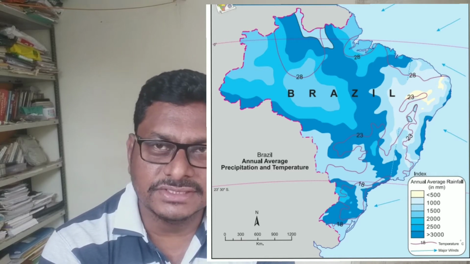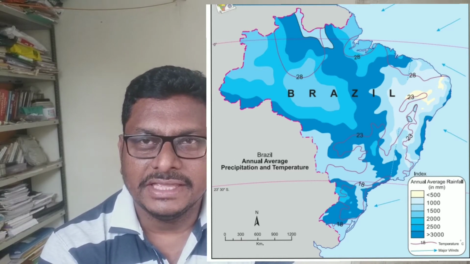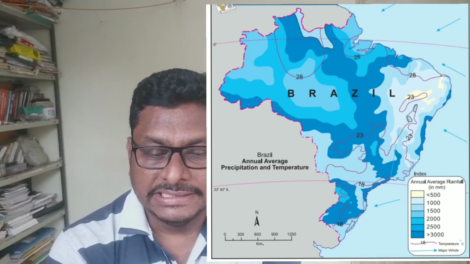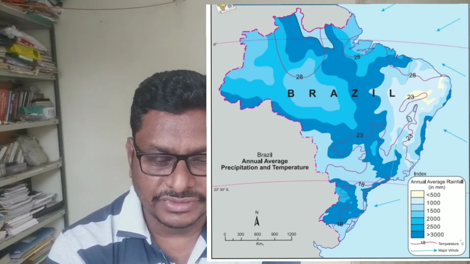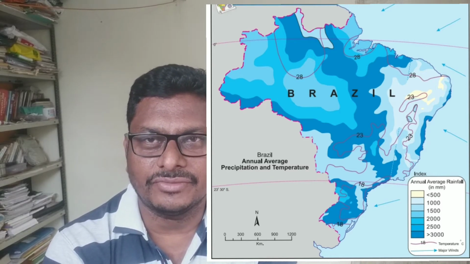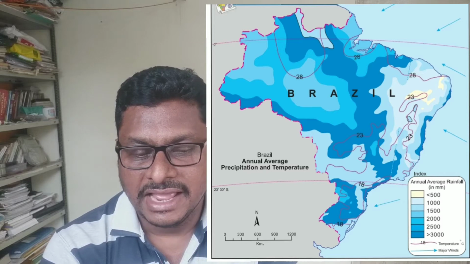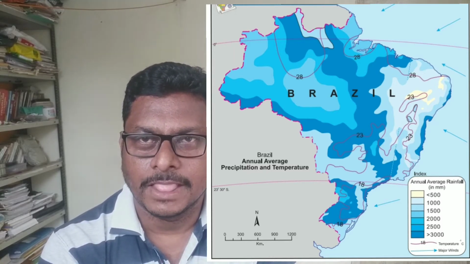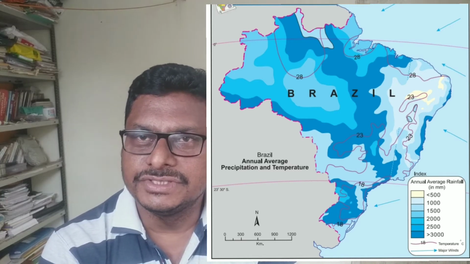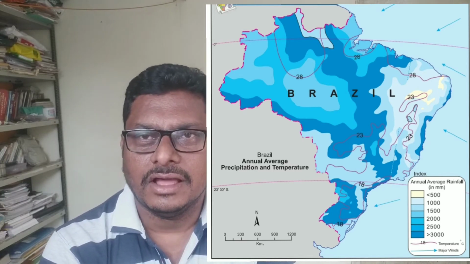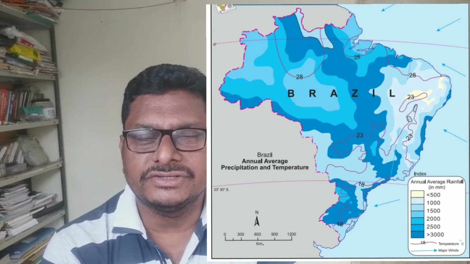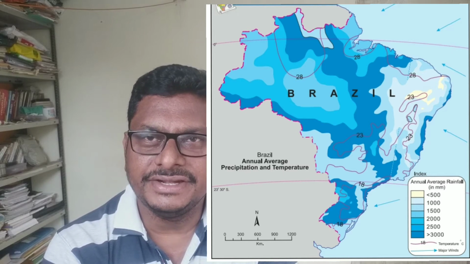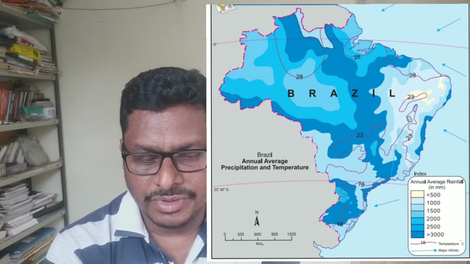But as we cross the great escarpments and enter the northeastern side of the Brazilian highlands, you may find the rainfall is very low, that is up to 500 millimeters or 500 to 1000 millimeters, and it is because of the great escarpments. The winds coming from the Atlantic Ocean give almost all their precipitation to the eastern coast of Brazil. As they cross, their percentage of humidity is reduced,